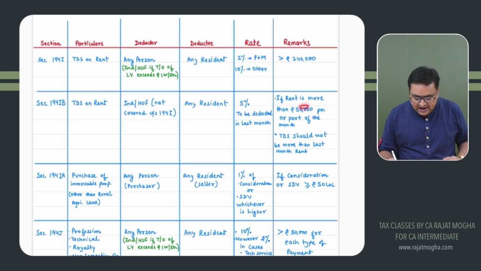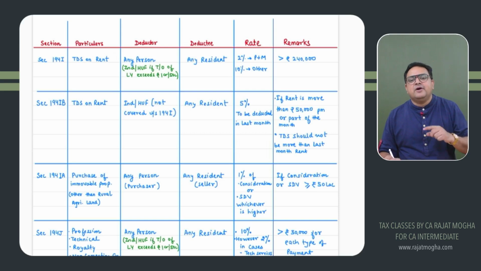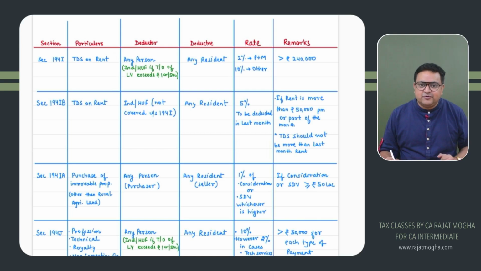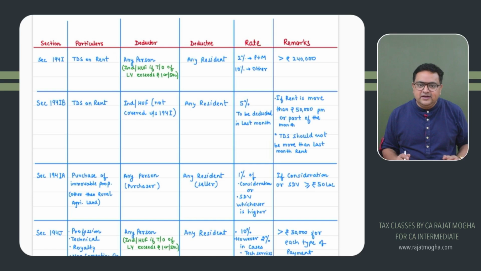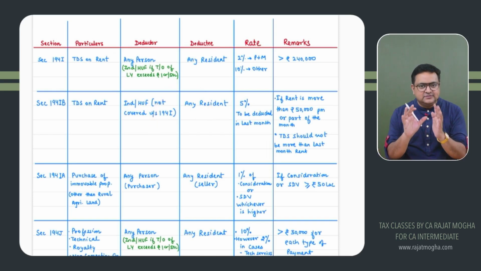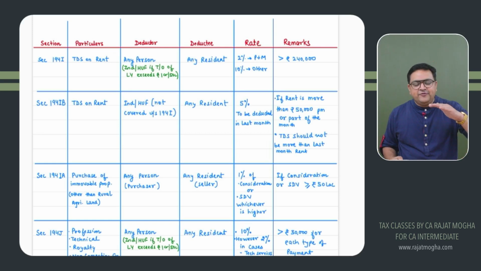So here, it is actually quite a high value transaction. The per month rent is more than 50,000. That is the reason income tax came out with this particular TDS provision. Although you are not an individual whose turnover is quite high, even if it is your personal rent, you can deduct TDS, provided the rent you are paying to this person is considerable. How much? 50,000 rupees. Up to 50,000, no TDS, but if it is more than 50,000, then we will be deducting TDS.